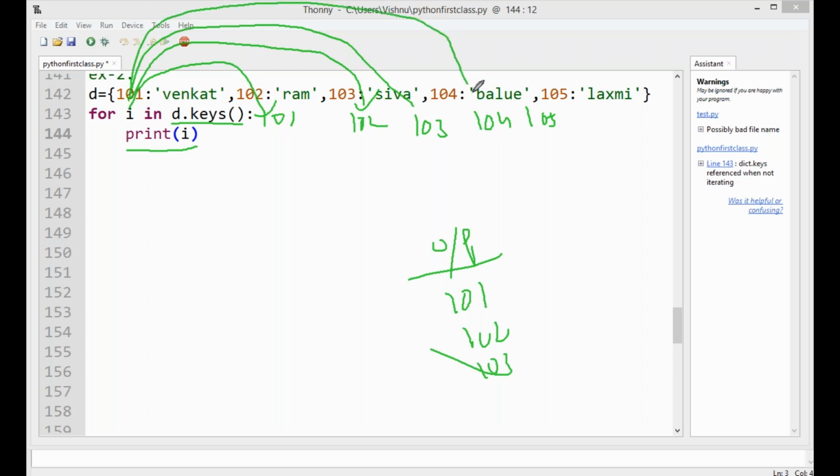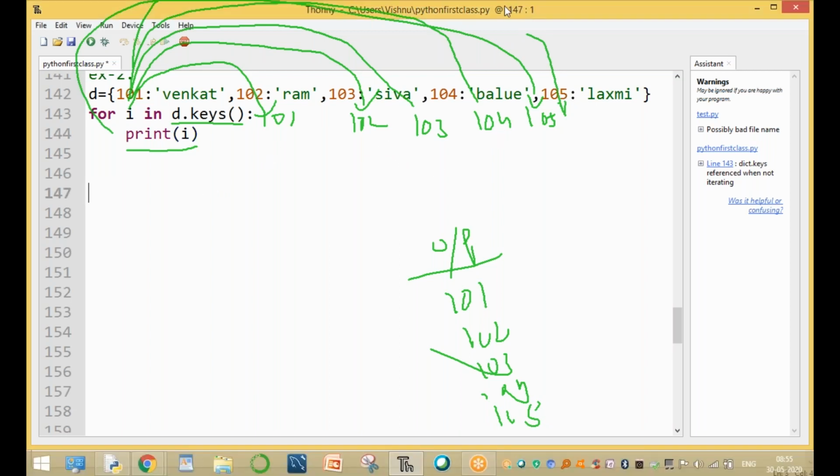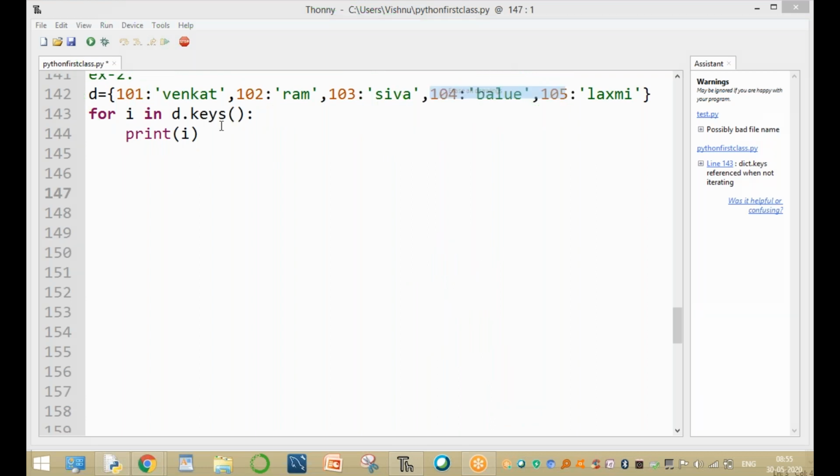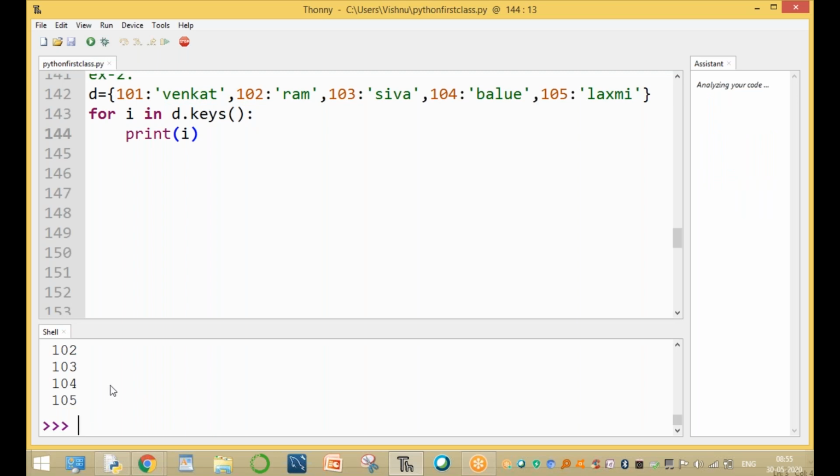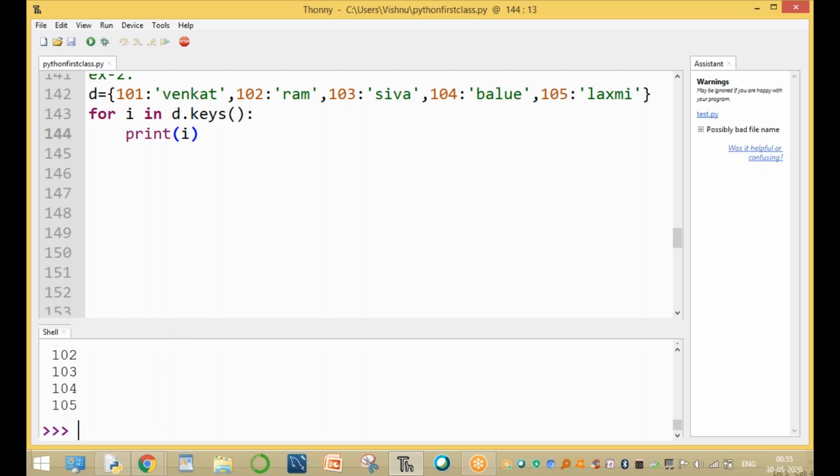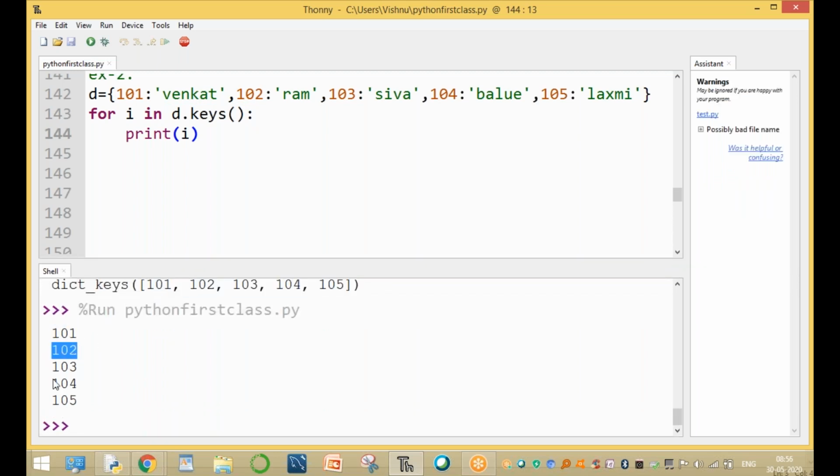And the next time the i value is 104, print 104. And next time the i value is 105, print 105. And so on. This process repeats for as many keys as are present. Automatically all the keys are visited. This function returns only keys. Please observe this, because it is the keys function. The output is 101, 102, 103, 104 and 105. The output is only keys.